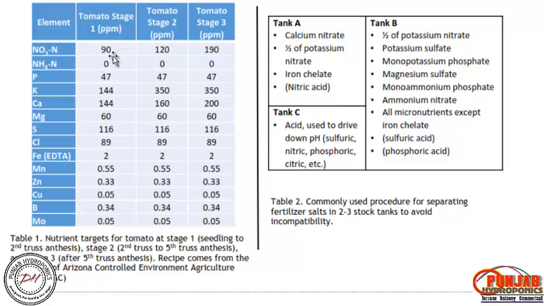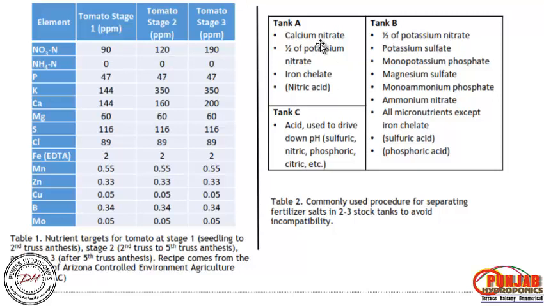Then 120, and then 190. You are increasing slowly, because this is the flowering stage, and then this is the fruiting stage.